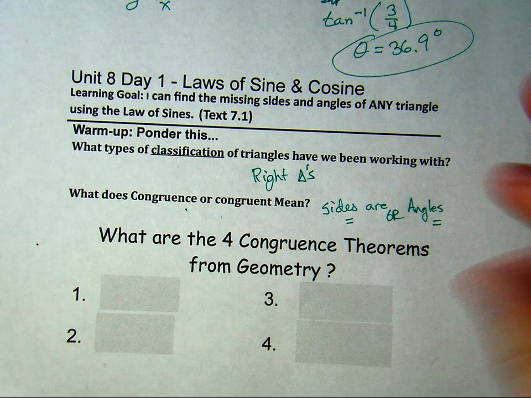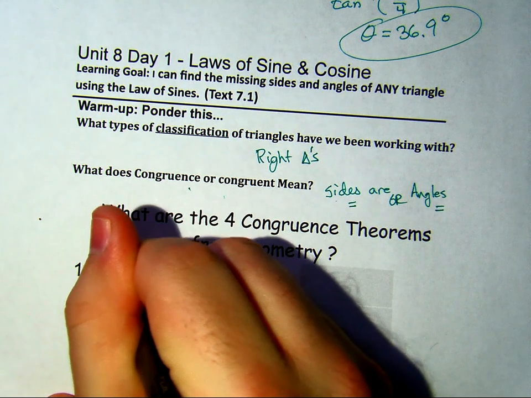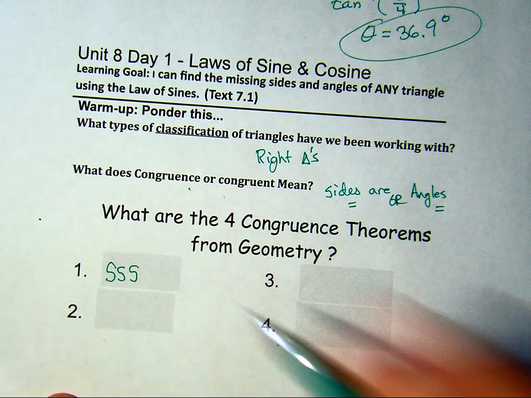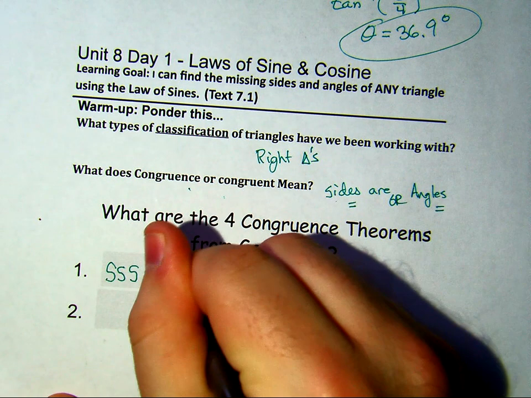Moving along, also, when it comes to geometry, you learned a lot about similar triangles and proving triangles were congruent. And there were some ways to prove that two triangles were congruent. The first of which was the SSS, which stood for side, side, side.